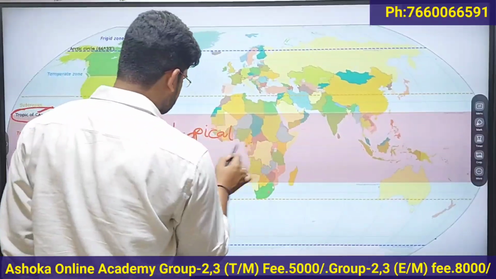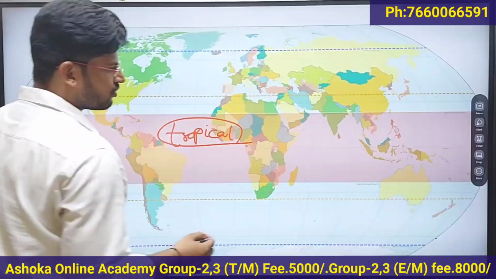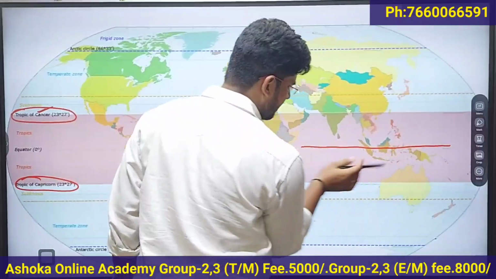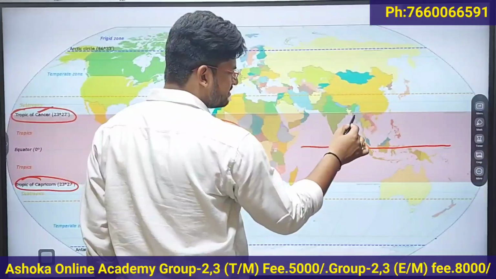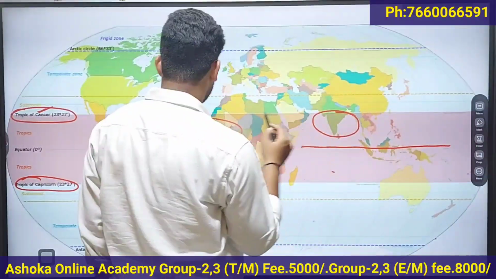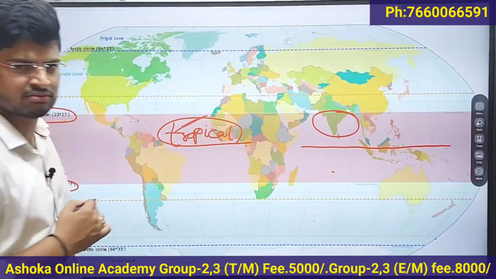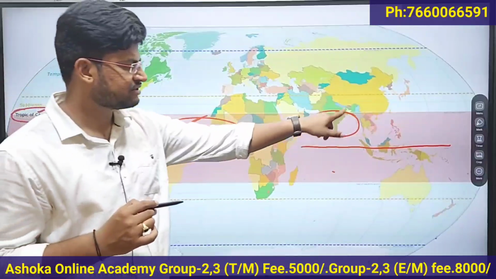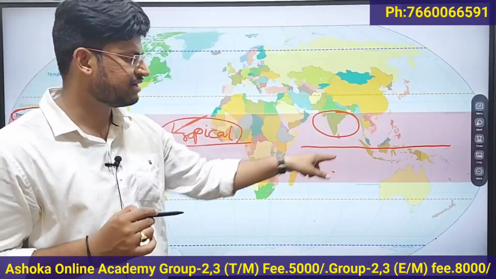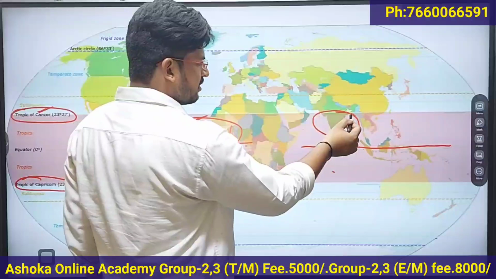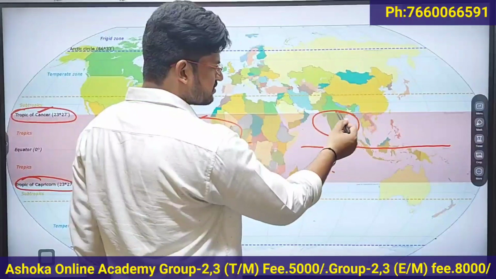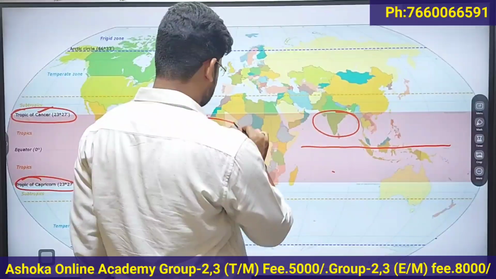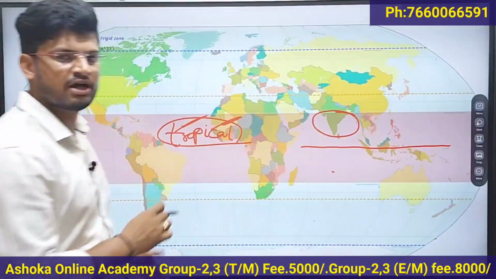If you see here, India is located north of the equator, and the majority part of India comes under this tropical zone. We say it is located in the northern hemisphere, and the 23.5 latitude passes almost through the center of India. So most of the part of India is under the tropical zone. Remember this, okay?